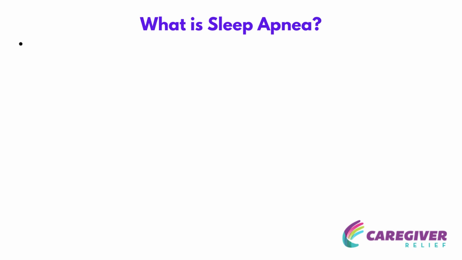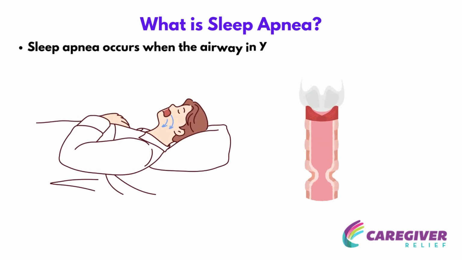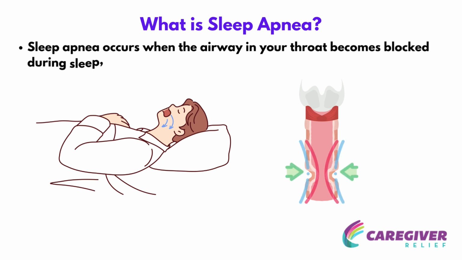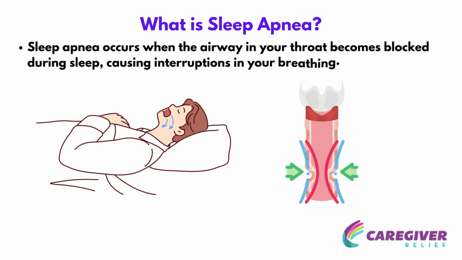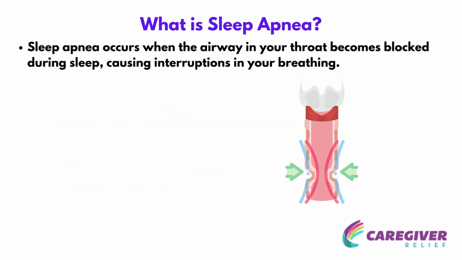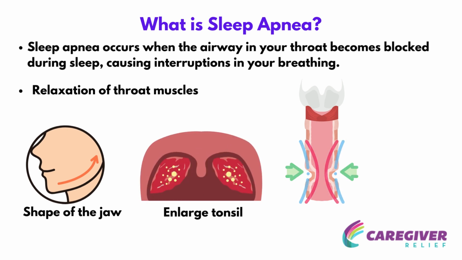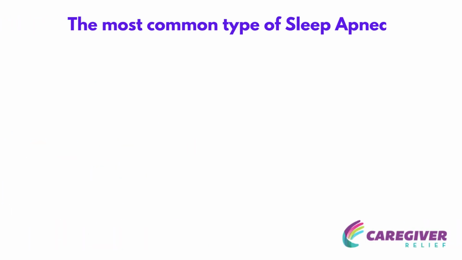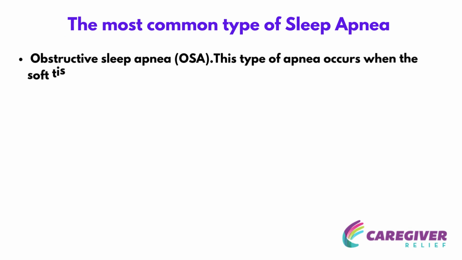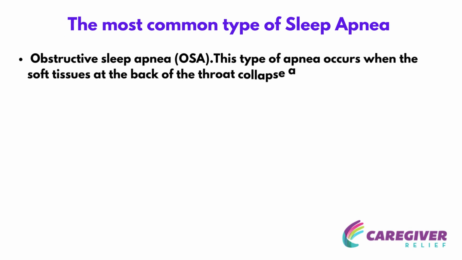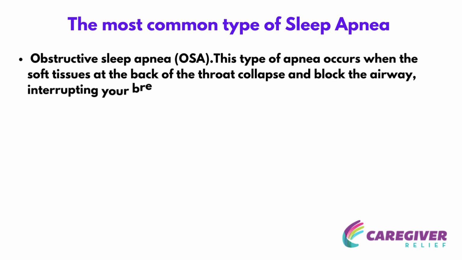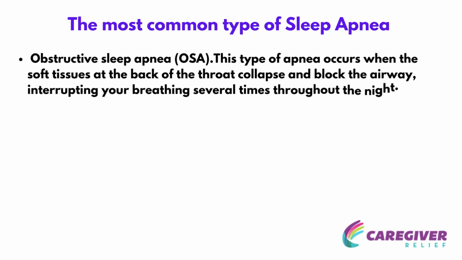What is sleep apnea? Sleep apnea occurs when the airway in your throat becomes blocked during sleep, causing interruptions in your breathing. The blockage can be caused by a variety of reasons, including the relaxation of throat muscles, the shape of the jaw or tongue, or too much tissue in the throat area, like an enlarged tonsil or extra fatty tissue. The most common type of sleep apnea is obstructive sleep apnea, OSA. This type of apnea occurs when the soft tissues at the back of the throat collapse and block the airway, interrupting your breathing several times throughout the night.